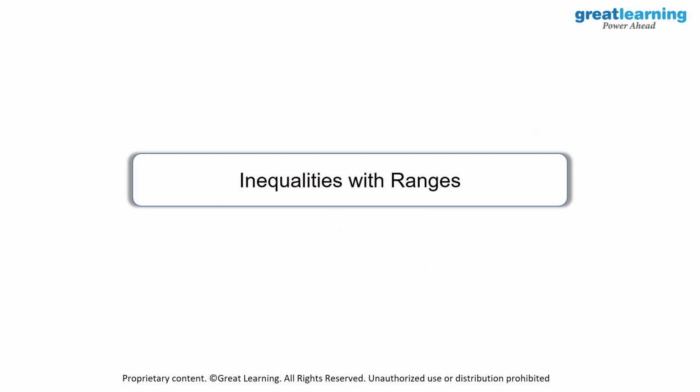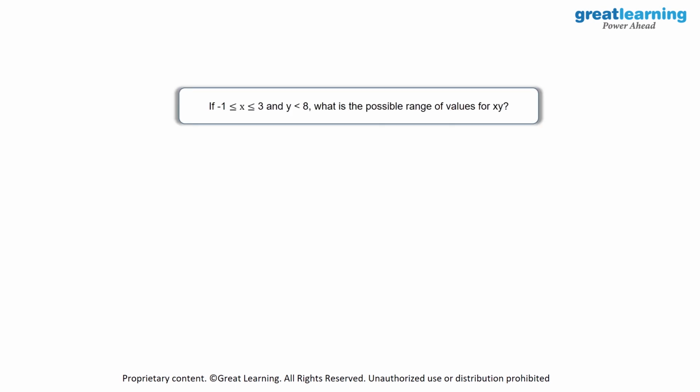So we have looked at inequalities. We have also looked at absolute values. Now we'll look at some questions where we'll have inequalities within a particular range. So here we have quite an interesting question. We have x as well as y, and we see that the range of x is between -1 and 3 and y has to be less than 8, and we are supposed to find out the possible range of values for x and y.